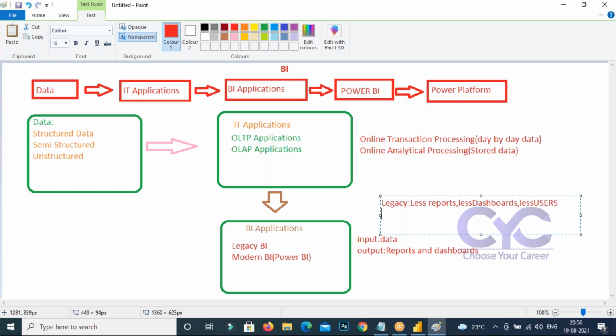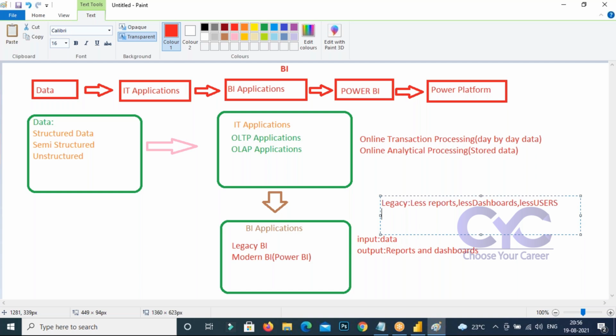But coming to modern BI, meaning Power BI, we have a lot of expectations. It deals with more reports, more dashboards, and more users. It accepts any type of data, any format of data, even on-premise data.